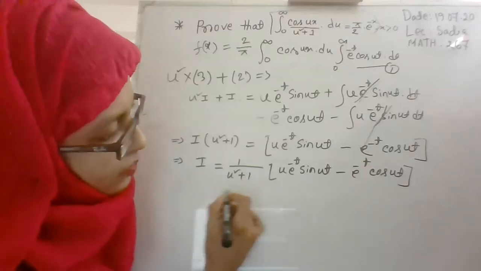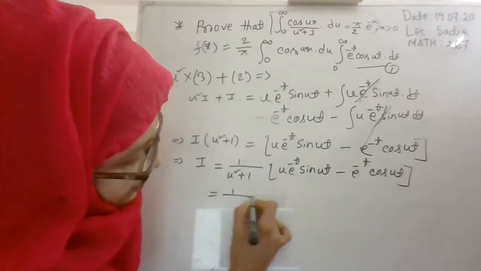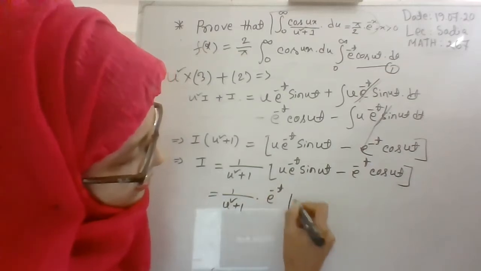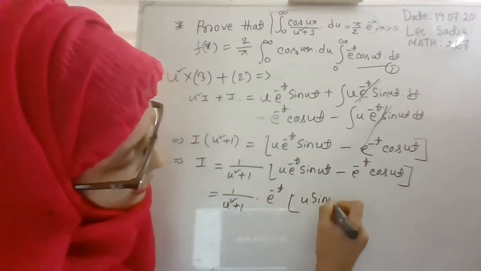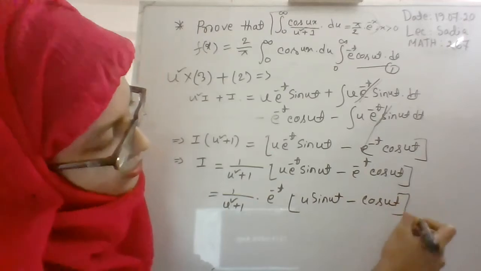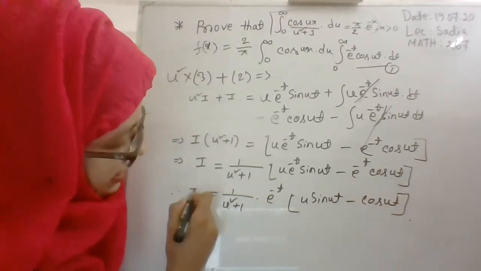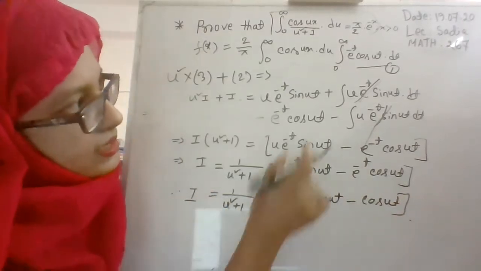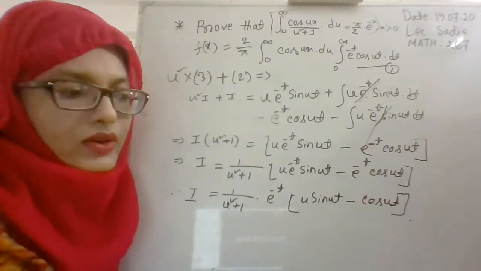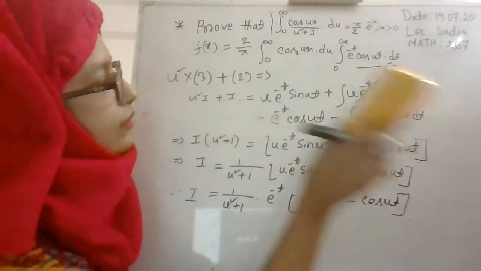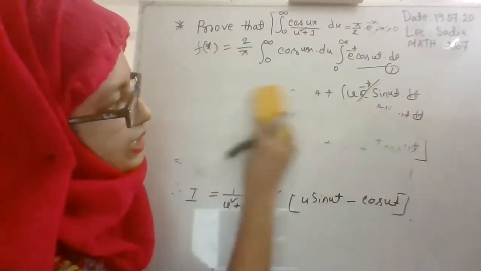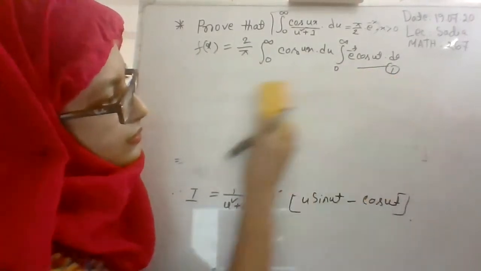And you can take e to the power minus t common, so that will be 1 by u square plus 1 into e to the power minus t, u sine ut minus cos ut. Okay, so we get the value for I. Now put this result of I in equation 1.